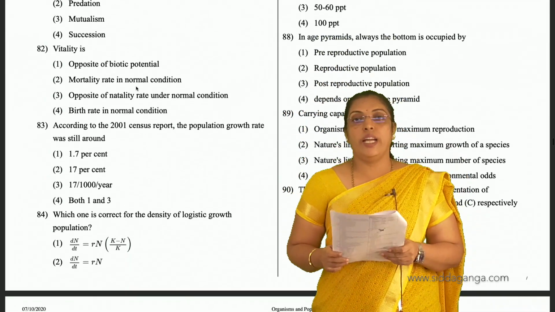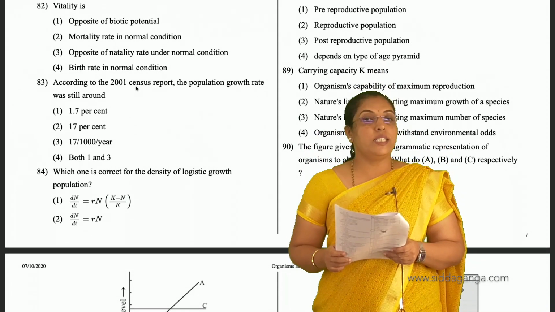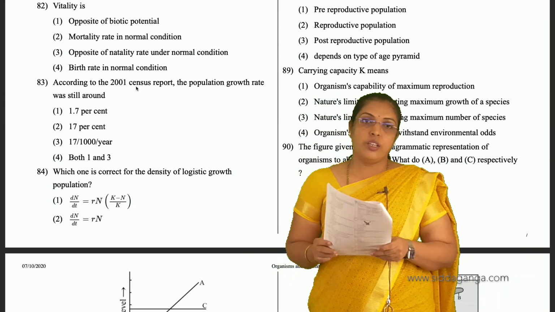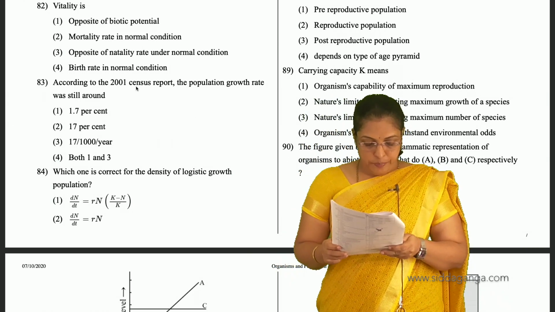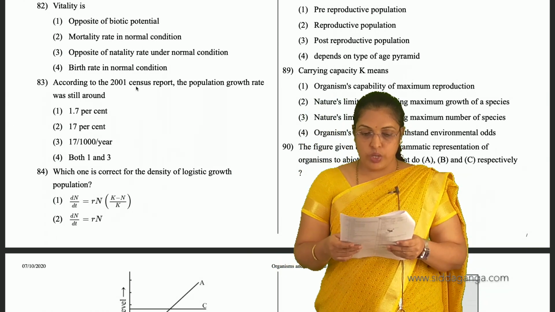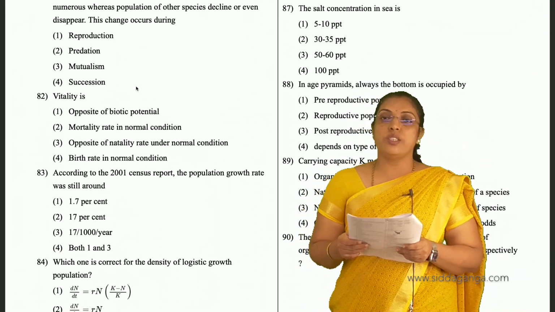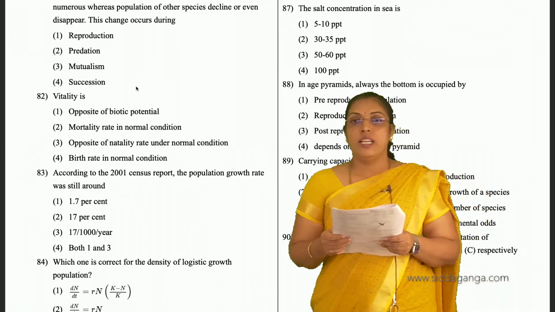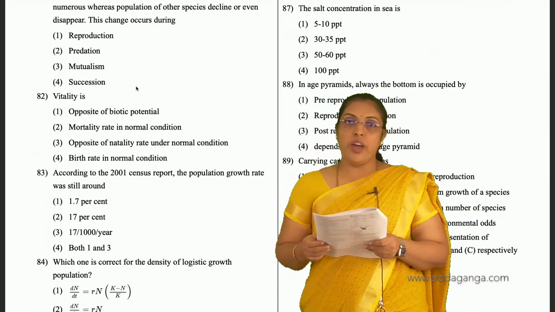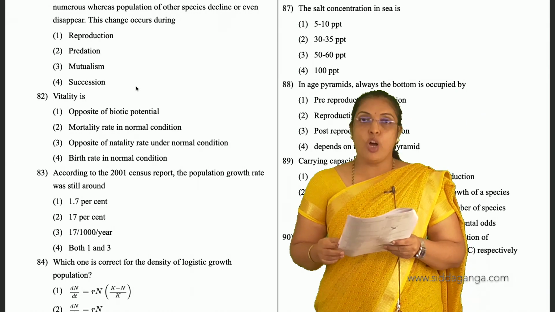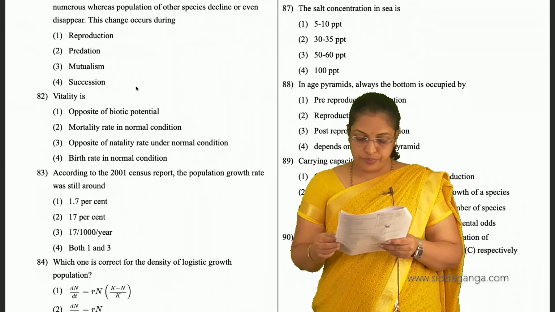So 82nd, vitality is nothing but mortality rate in normal conditions. Understood? Then coming to the 87th question, the salt concentration in sea is between 30 to 35 parts per thousand. Second is the option for 87.